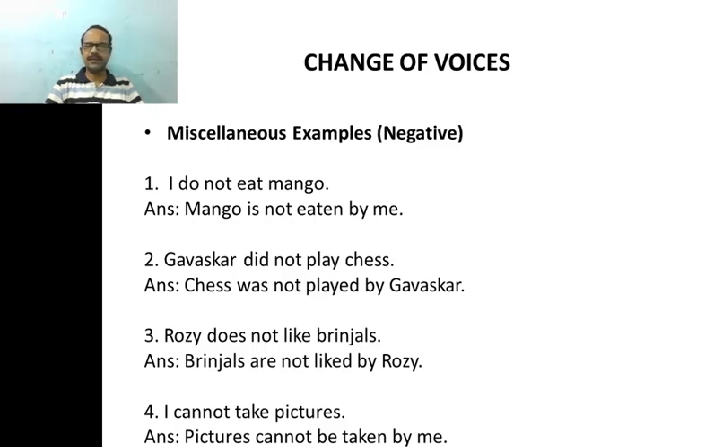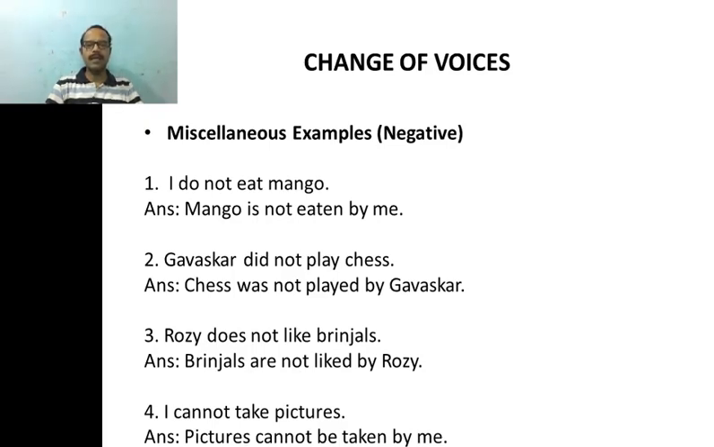Third sentence, you have the same pattern. And come to the fourth one, it is a bit different. It is different because we do not have regular verbs here. We have used a modal auxiliary verb. I cannot take pictures. It is very easy to change. It is similar to a simple future tense sentence where we use be as a form of be. So pictures cannot be taken by me.